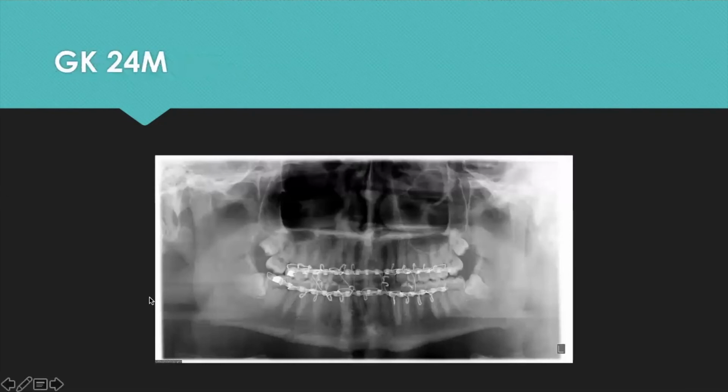This next picture is another left angle, right parasymphysis fracture, and you can see this patient's younger, 24 years old, and you can see how the fracture is running right up to the root of that impacted third molar, and it makes you think, if that tooth wasn't there, would he have still broken his jaw? Again, we don't know, but there definitely is an increased risk of jaw fracture with having wisdom teeth. It's just one of the many factors we look at with taking out wisdom teeth, and again, I wouldn't say take out wisdom teeth to prevent jaw fracture, but just something else to think about.